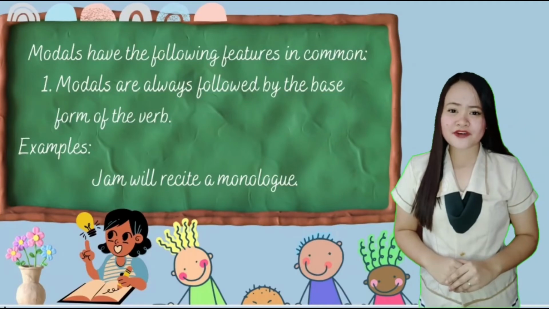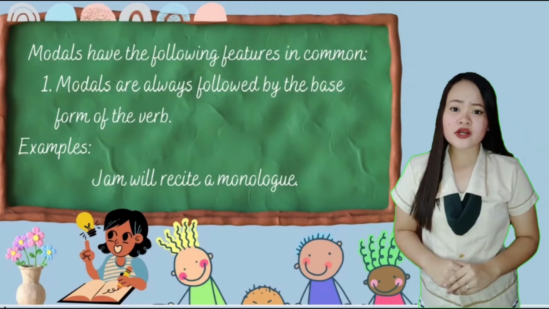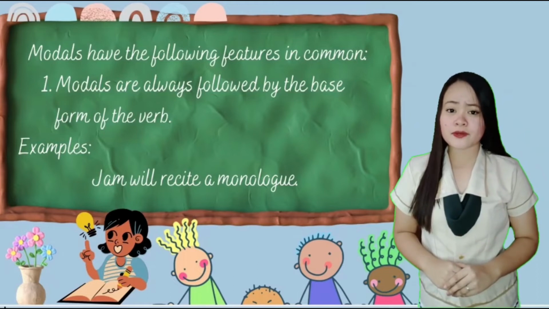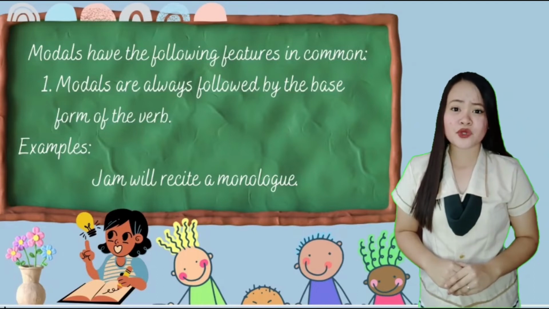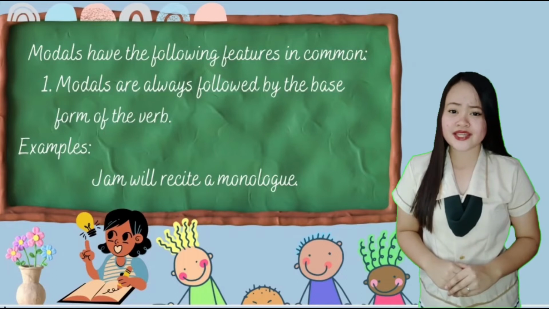Now, let's talk about the following features in common in the use of modals. Number 1 is modals are always followed by the base form of verb. As we all know, modals are also verbs, right? That's why we have what we call the base form of verbs. This is the main verb that we use also in a sentence. So take a look at the example.